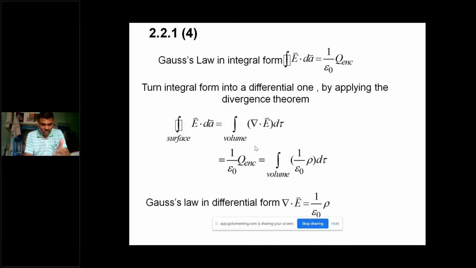So Q enclosed is given by the volume integral of rho. By equating them, we can write the Gauss law in differential form as del dot E equals rho v by epsilon naught. In the integral form, we have the surface integral of E dot dS, which is the total enclosed charge by epsilon naught, and in the differential form, the divergence of E is given by rho v by epsilon naught.